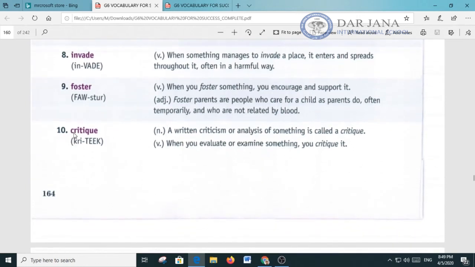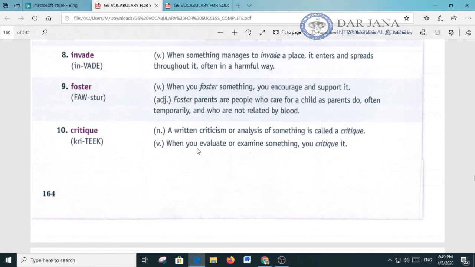Number 10, critique. The stress is on the second syllable, critique. And there are two parts of speech to this word, a noun and a verb. A noun, a written criticism or analysis of something, is called a critique. Now let's use the word critique in a sentence as a noun. I am reading a critique on my homework assignment.